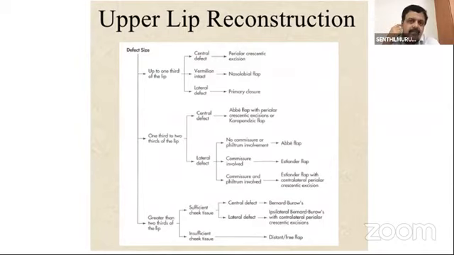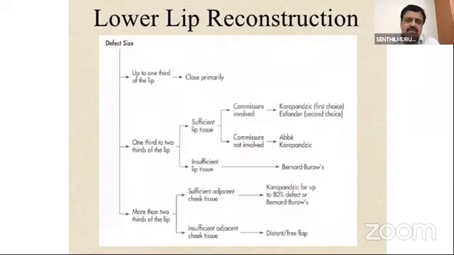The scalp skin, as you all know, has the thickest layers, so you cannot rotate too much. You have to extend up to the preauricular area and rotate. These are the two methods: the Karapandzic or submental flap for the lower lip, or you can do an upper lip reconstruction using a superficial temporal or nasolabial flap.